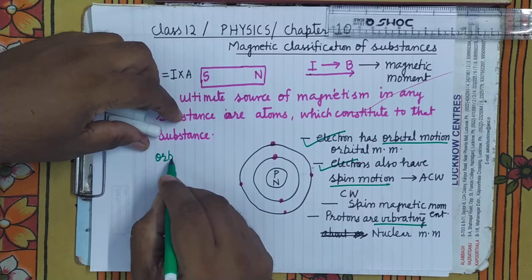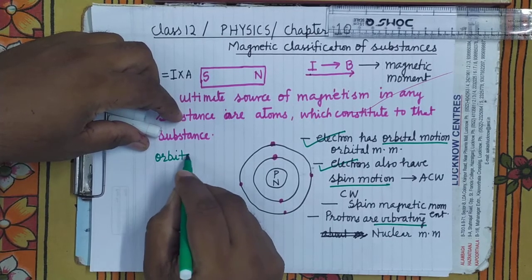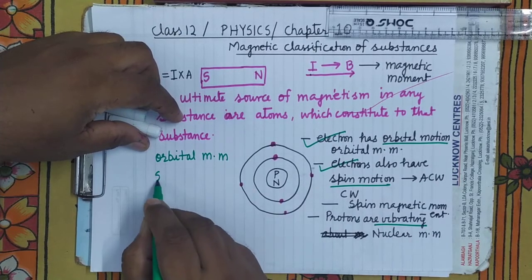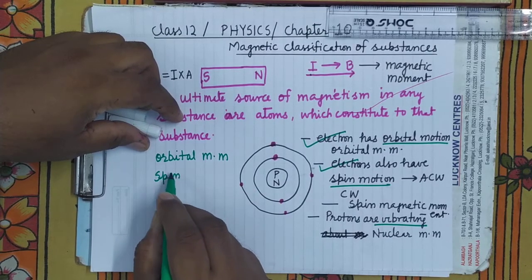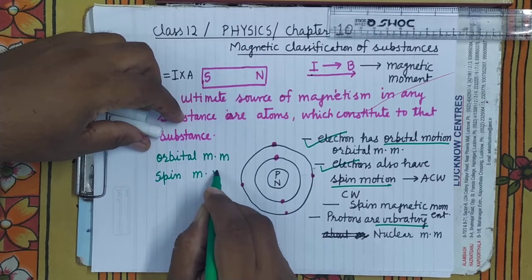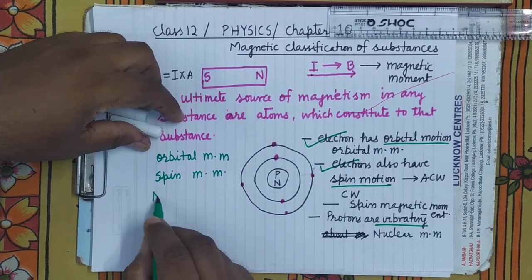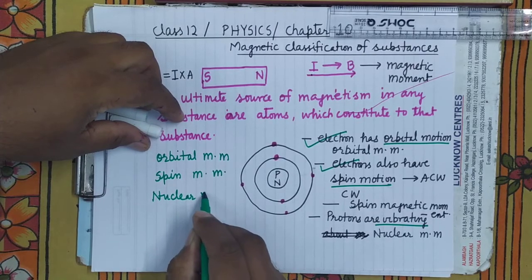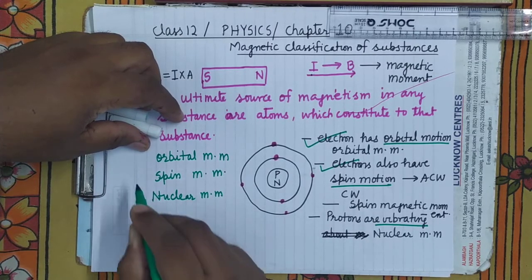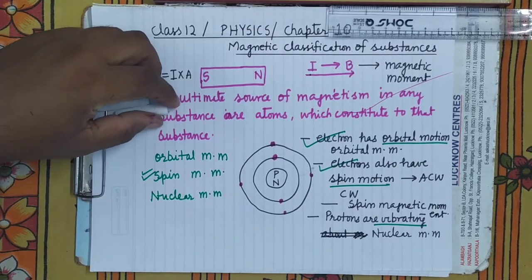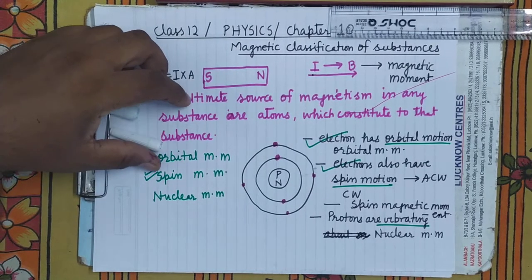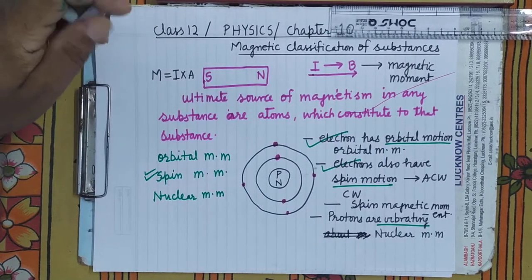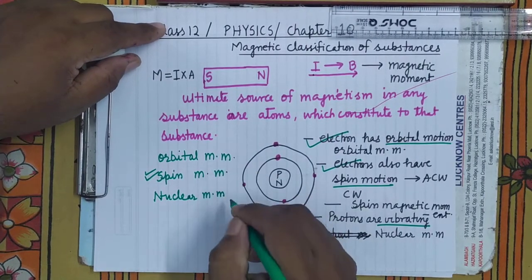One is the orbital magnetic moment, spin magnetic moment, and nuclear magnetic moment. And among these, the spin one is the more effective. It is significant, while the other two are negligible. It's clear. At our level we can neglect them.